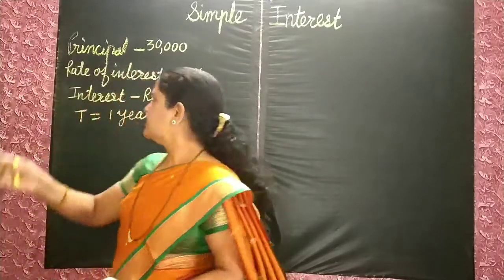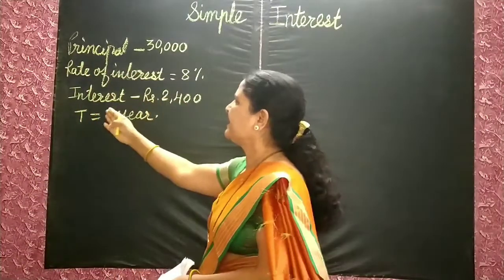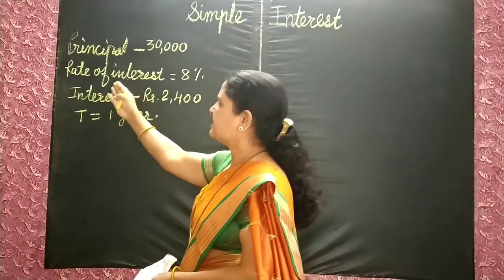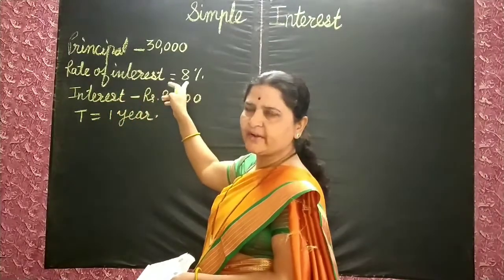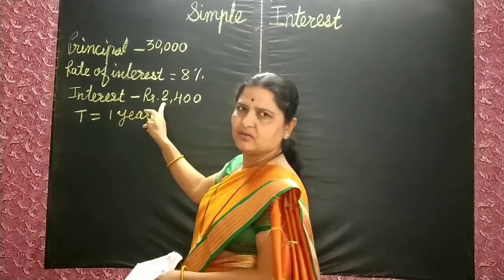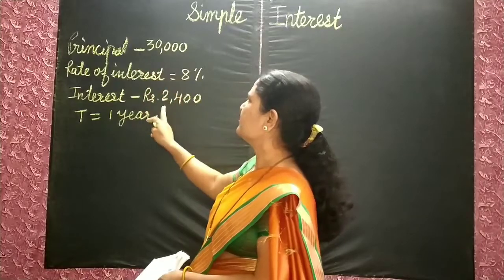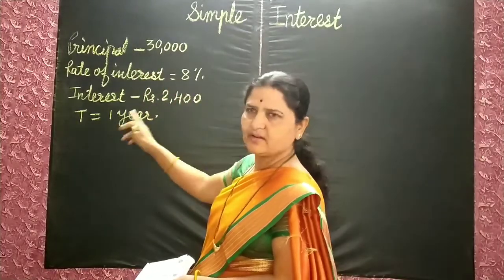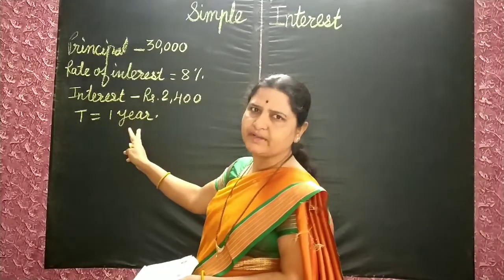Got it? Principal, rate of interest, then total interest. Rate of interest means 8 rupees on 100 rupees, and this interest is on the principal. On 30,000 rupees she has to pay how much more? 2,400. And time is given as 1 year.